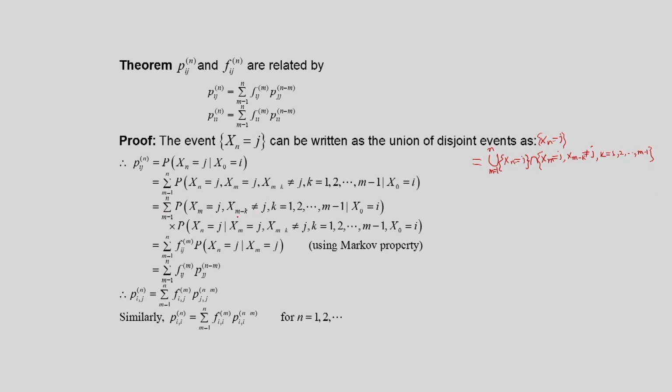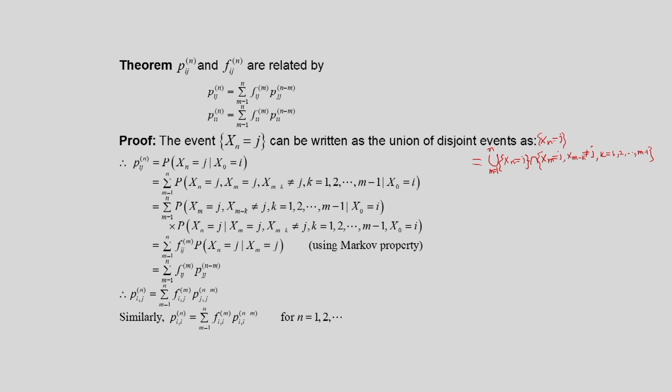Now we can write this as follows. We will consider as the first event the probability that X_m is equal to j, X_(m-k) not equal to j, for k is equal to 1, 2 up to m minus 1, given that X_0 is equal to i. This is the first probability we are considering, multiplied by the conditional probability that X_n is equal to j, given that X_m is equal to j, X_(m-k) not equal to j, k is equal to 1, 2 up to m minus 1 and X_0 is equal to i.